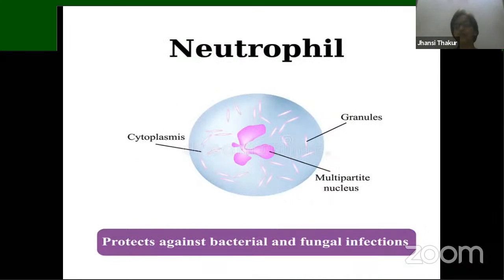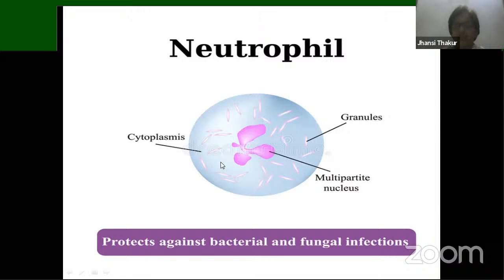Next, the third important type of granulocyte. I said granulocytes are of three types: acidophils, basophils, and neutrophils. That means neutrophils get stained with neutral dyes, right? So the neutrophils' percentage is the highest of all, at 62% of the WBC population. This is multi-lobed, very clear cut.